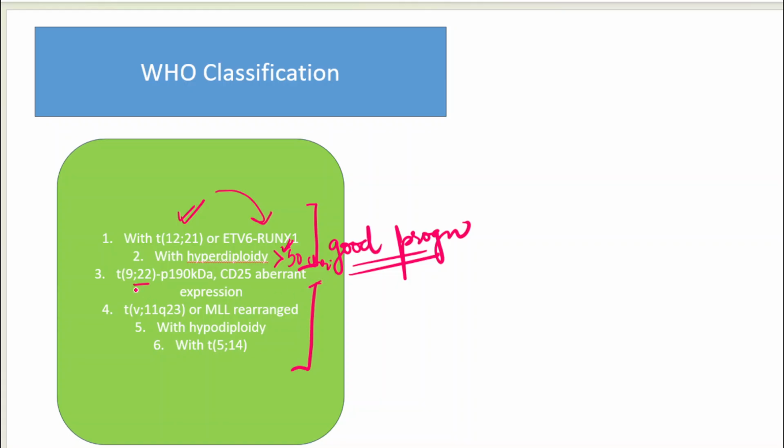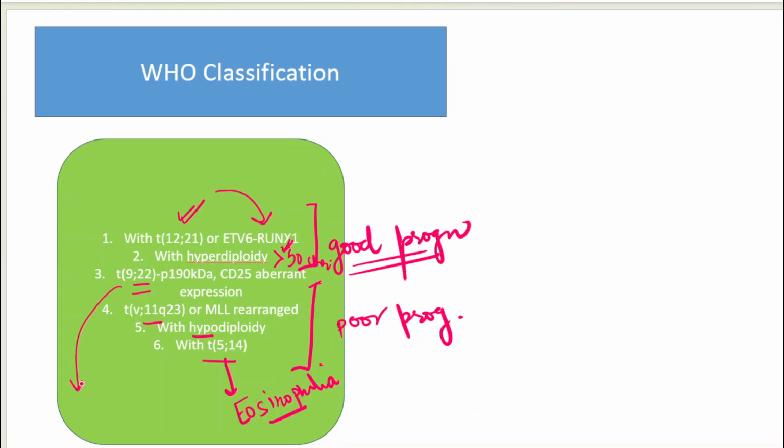So translocation 9;22, 11q23, hypodiploidy and 5;14 are poor prognosis markers. They are poor prognosis in an ALL. But what is happening in 5;14? They are associated with eosinophilia. A question once had come on this. So you have to remember translocation 5;14 is responsible for eosinophilia. So along with blasts, there will be eosinophils also. Hypodiploidy, of course, is a poorer prognosis.